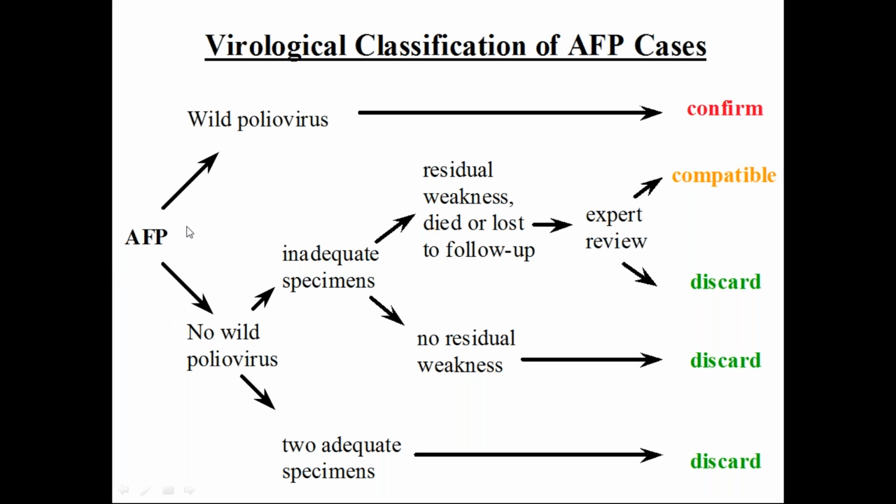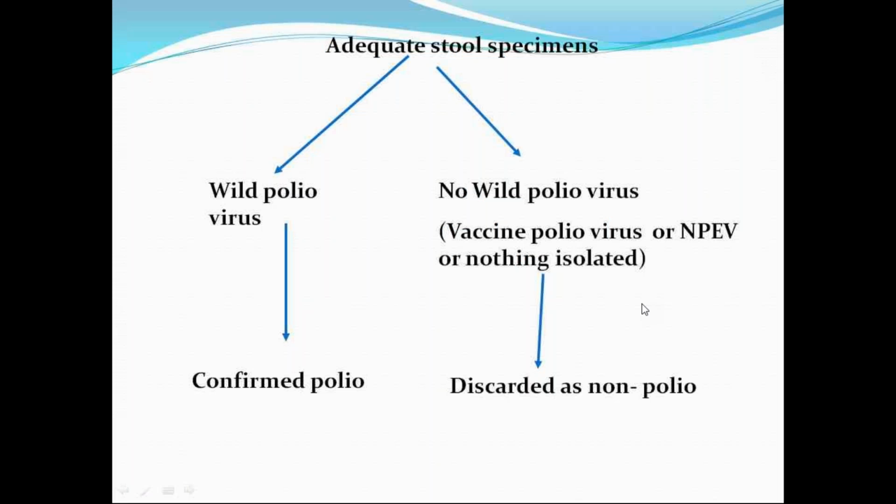So, virological classification of AFP cases. If an AFP case is there and wild poliovirus is detected, it's confirmed. If no wild poliovirus is detected in two adequate stool samples, then we can discard it. But with inadequate samples, we have to follow up for 60 days. If there is no residual weakness, we can discard it as non-polio. If residual weakness is there, then expert review, and it may be compatible. Or if the patient died, then after expert opinion, it may be compatible or discarded.